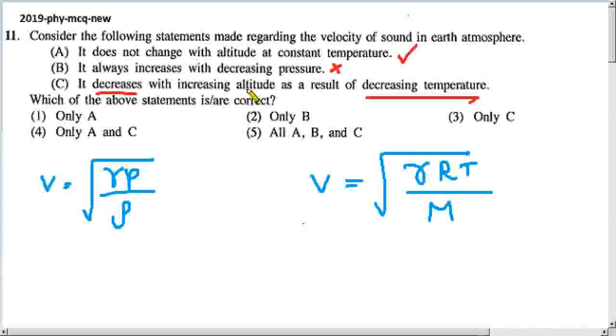If temperature decreases, velocity also decreases. So that is correct. Decrease in temperature decreases the velocity, right? So only A and C are correct.